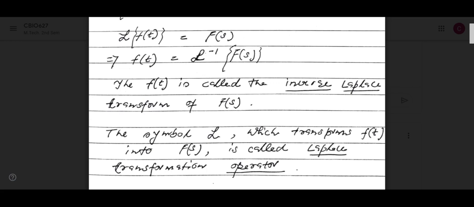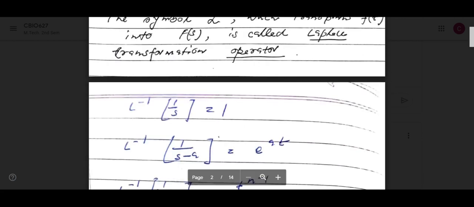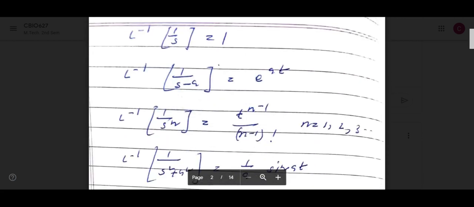So what is this L? Basically, this L, I have written that Latin L, is that which transforms f(t) into F(s). Okay, it's called the Laplace transformation operator. This L is actually the Laplace transformation operator. So now, before the condition for existence, we will learn these formulas. You have to remember these formulas.